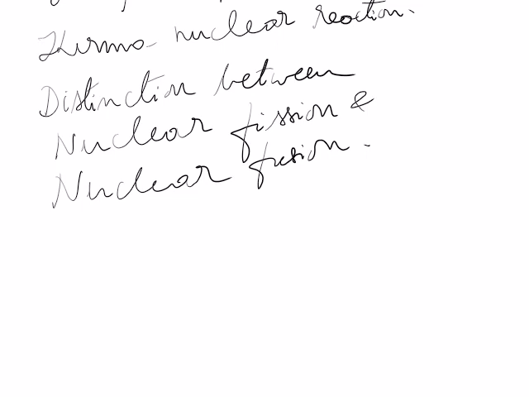So it does not give out any harmful radiations, and disposal of its waste is also not difficult. So these are some points of difference between nuclear fission and nuclear fusion.